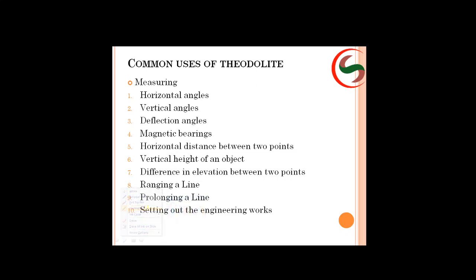Okay, chain surveying, what has he to do? In chain surveying, one ranging rod is to be provided at one particular point. I want to calculate the distance between these two points. So the next ranging rod I will be keeping at a place less than the chain length. Suppose this is your chain. I want to provide the ranging rod less than the chain length, such that I can range between these two.